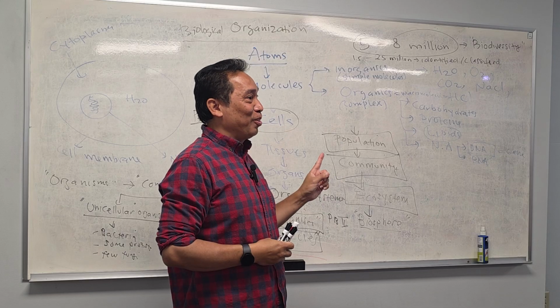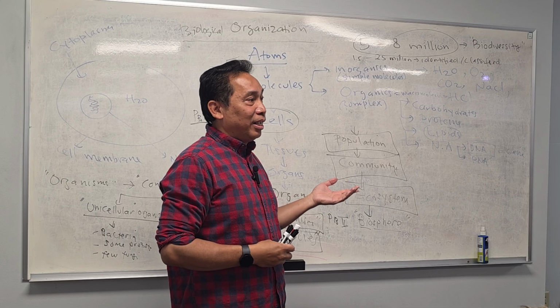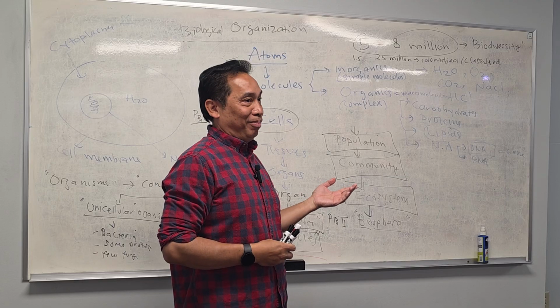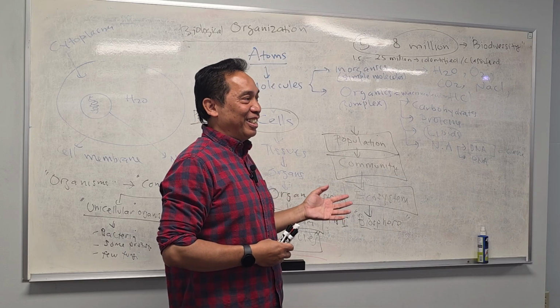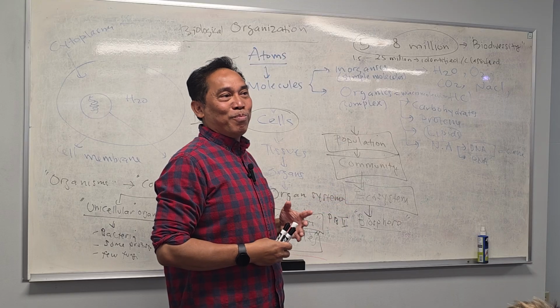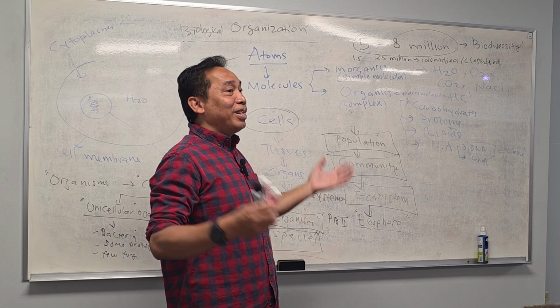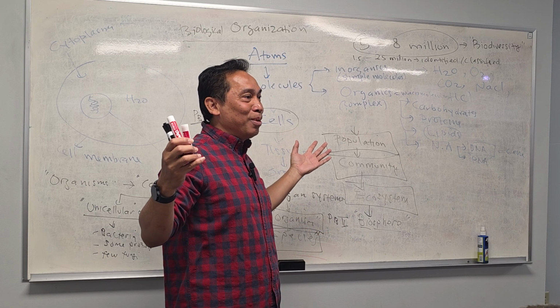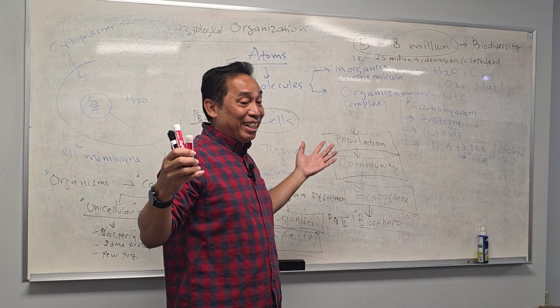The question is, how and why are there so many species on Earth? What process makes or forms these different species? Anybody know the name of the process that forms different types of species?